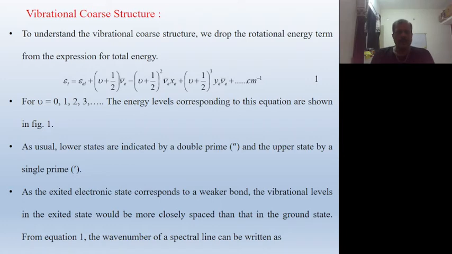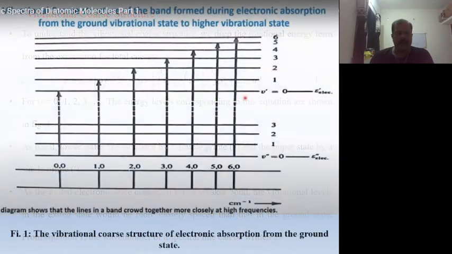Here nu is equal to 0, 1, 2, 3, 4, 5, 6 and so on. The energy levels corresponding to this equation are shown in figure 1. This is the diagram. The first one is the ground state electron and epsilon prime is the excited state electron.